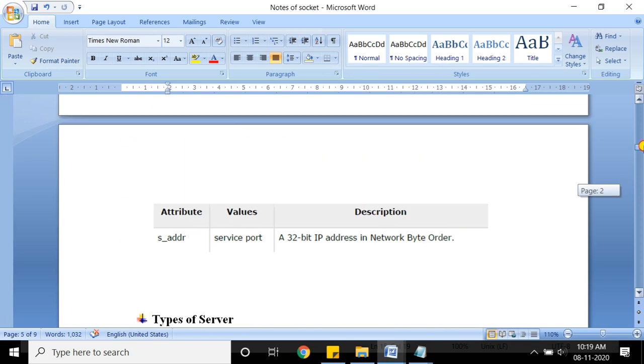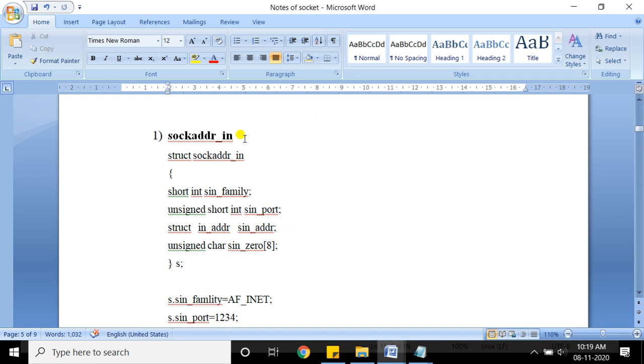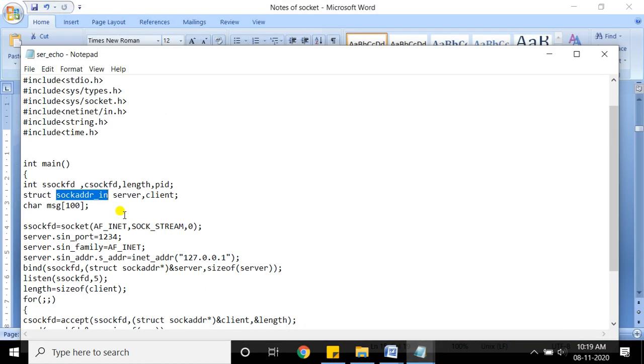So you need to create a variable of that structure. I have created variables server and client. You can write anything here for the variable name. Then I need to initialize the members of this structure. So how to initialize the members?